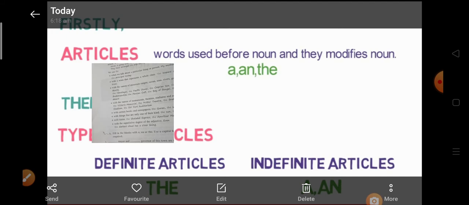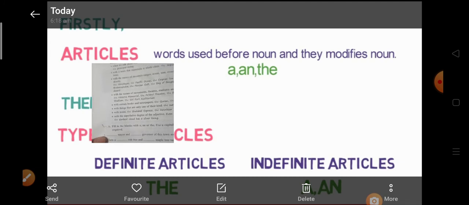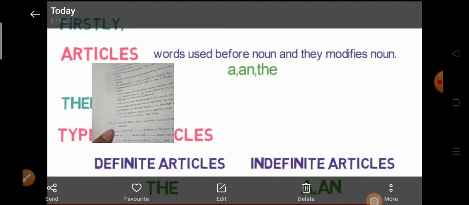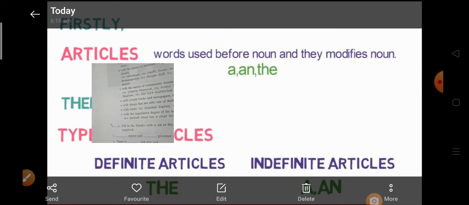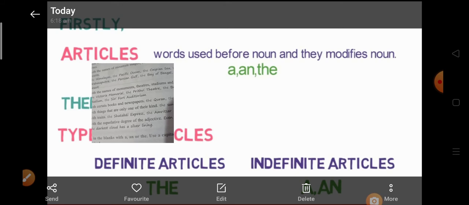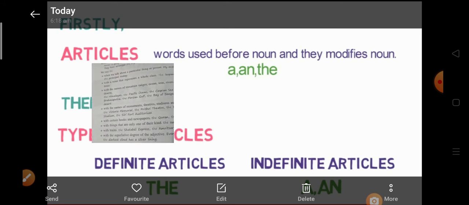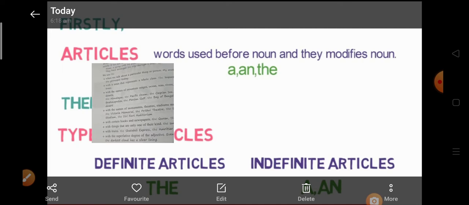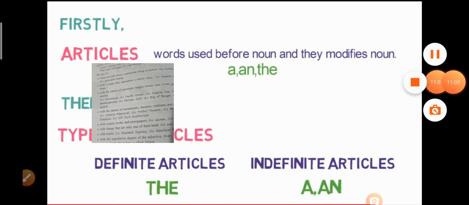With the superlative degree of the adjective: even the darkest cloud has a silver lining. For the superlative degree, we are talking about specific things. I suggest you learn and revise these points and try to understand where all we can use the before a noun.